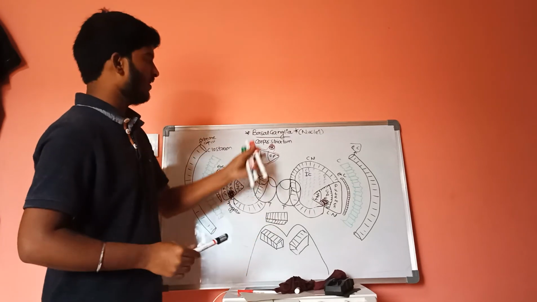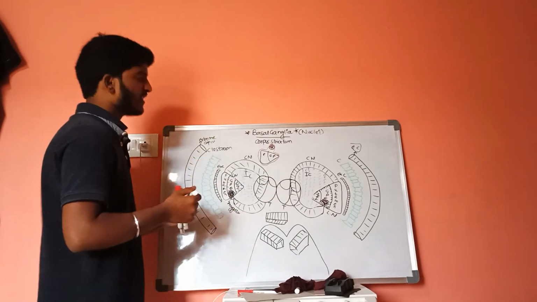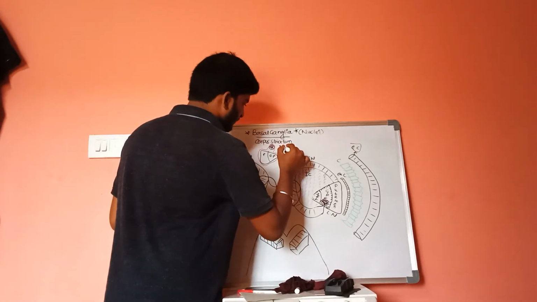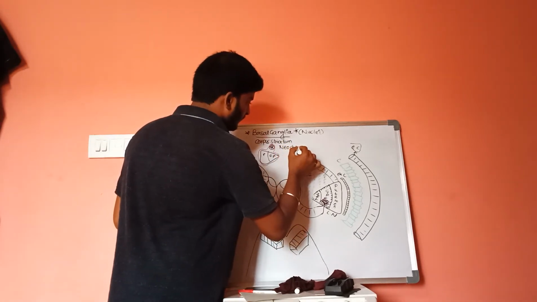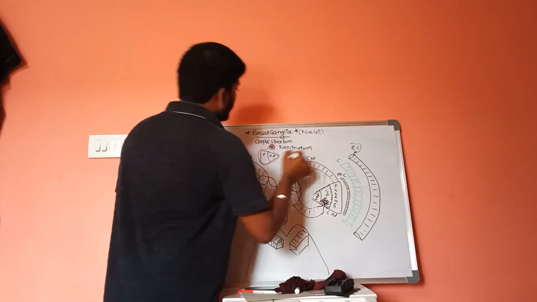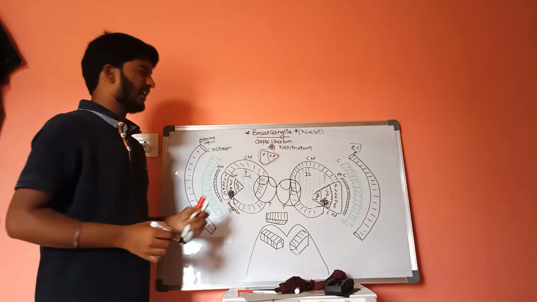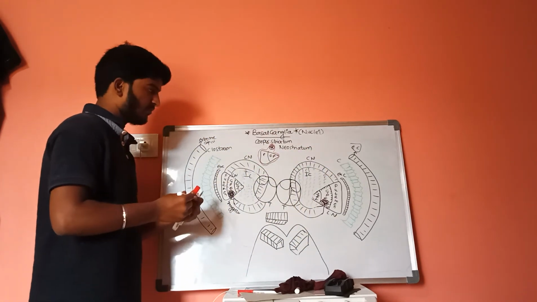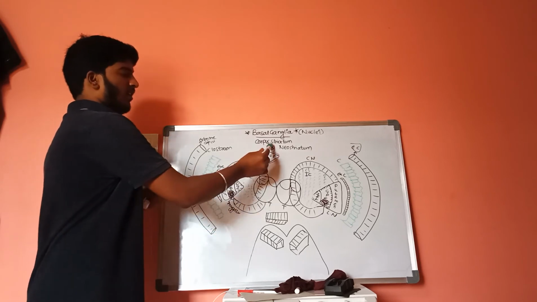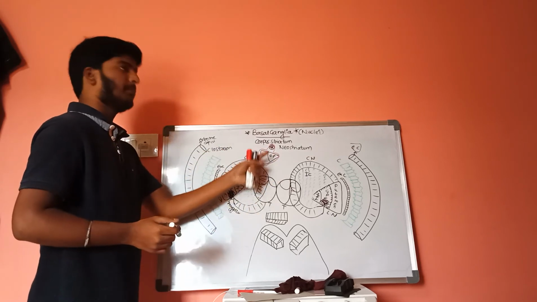And there is one more terminology, that is neostriatum. What is neostriatum? Neostriatum is the combination of the caudate nucleus plus putamen.